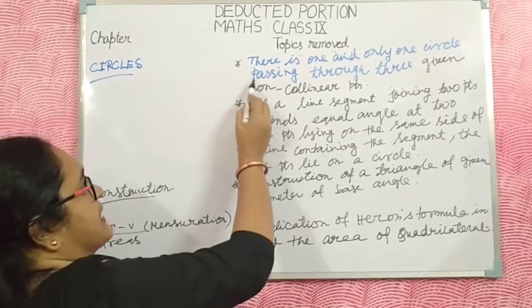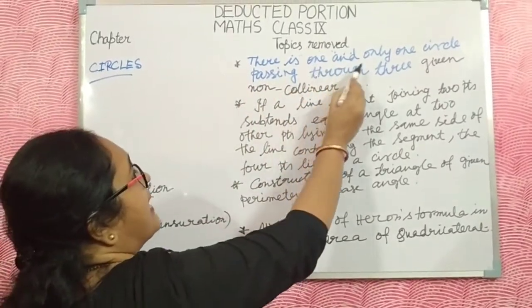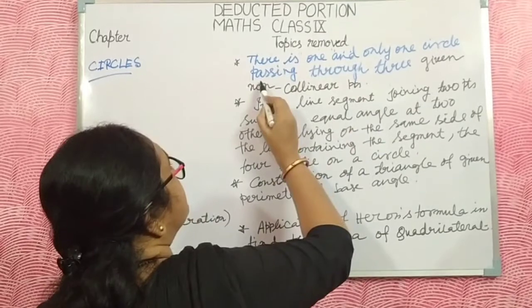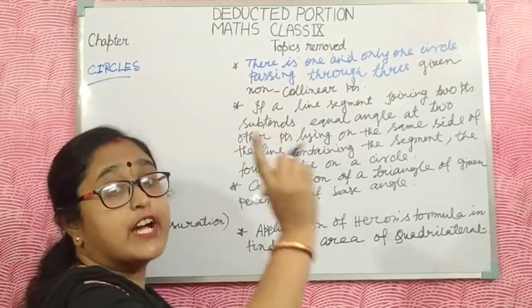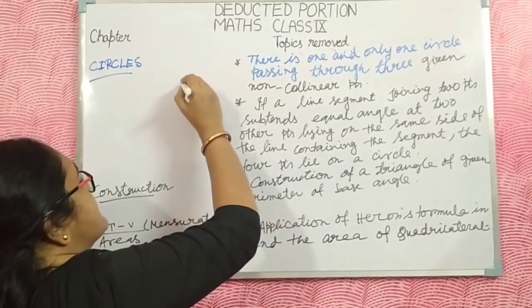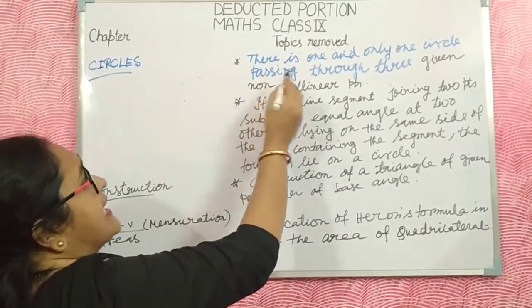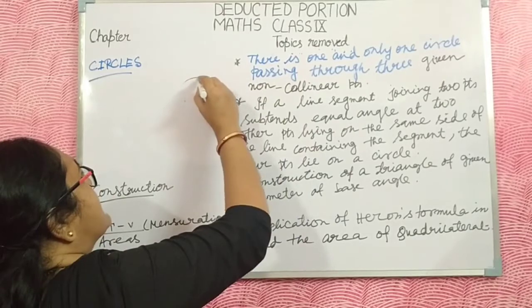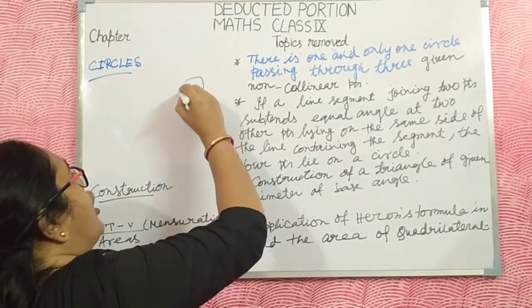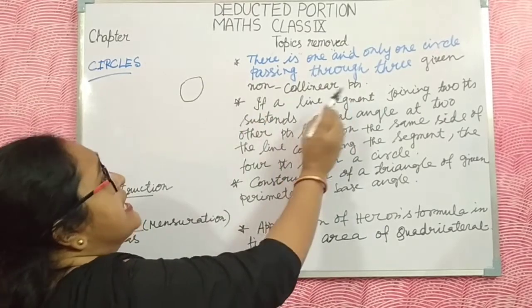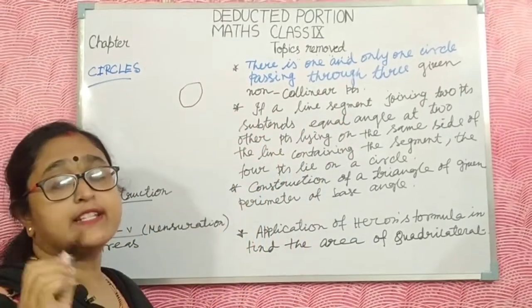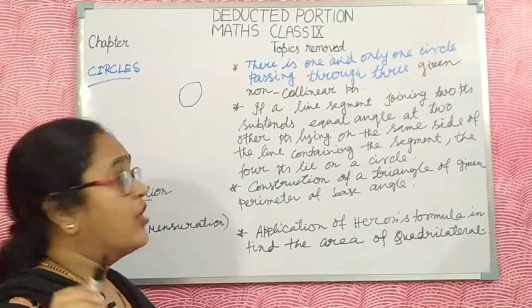In the circles chapter, there is one and only one circle passing through three given non-collinear points. That means there is one and only one circle you can draw passing through three given non-collinear points. This portion is deleted. Okay.